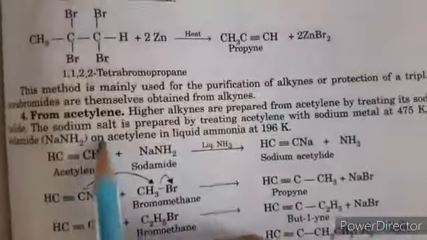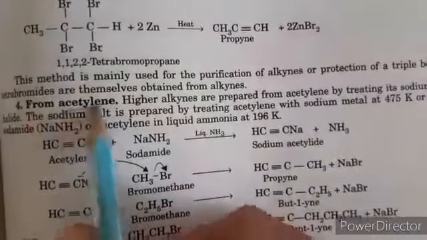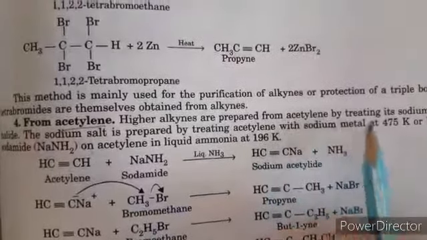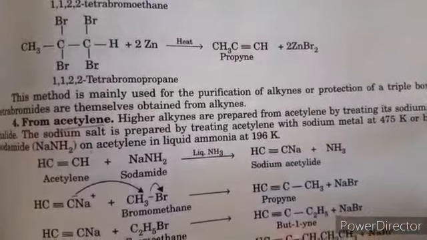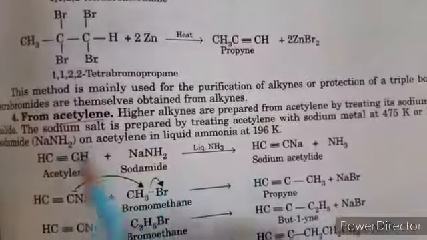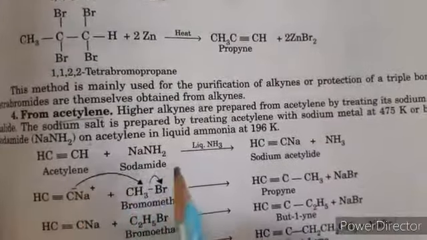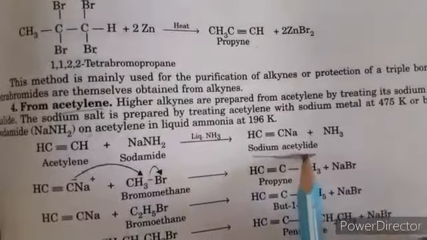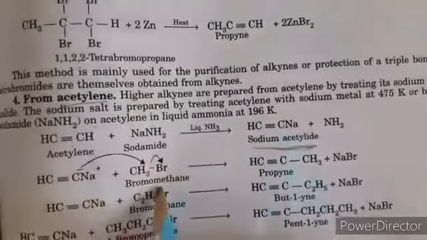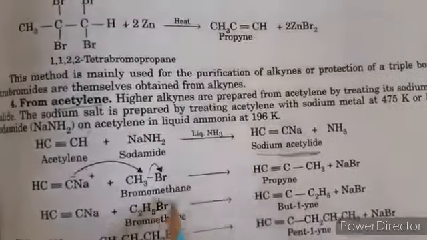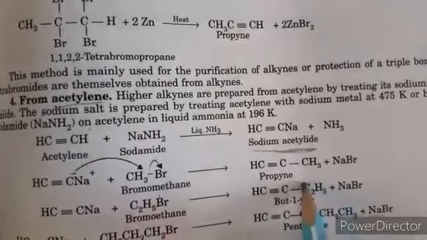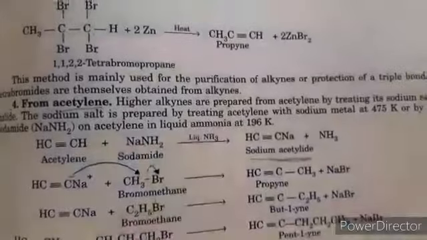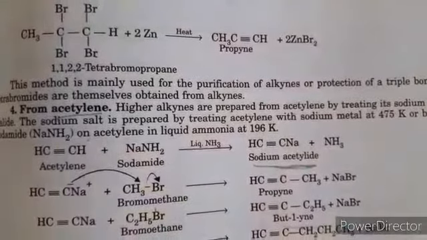Next, we prepare the higher members of alkynes from acetylene or ethyne. Higher alkynes are prepared from ethyne by treating its sodium salt with an alkyl halide. When we react acetylene with sodamide in liquid ammonia, it first forms sodium acetylide, and this reacts further with haloalkane or bromoethane to form propyne. Similarly, we can prepare but-1-yne. So higher members we can prepare from the ethyne molecule.